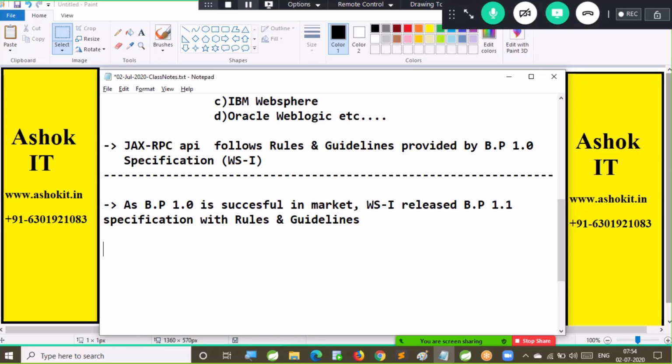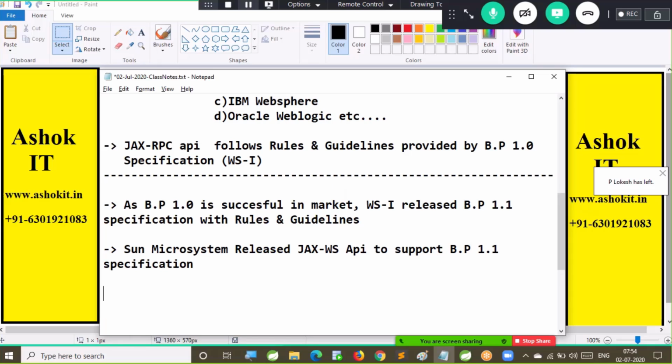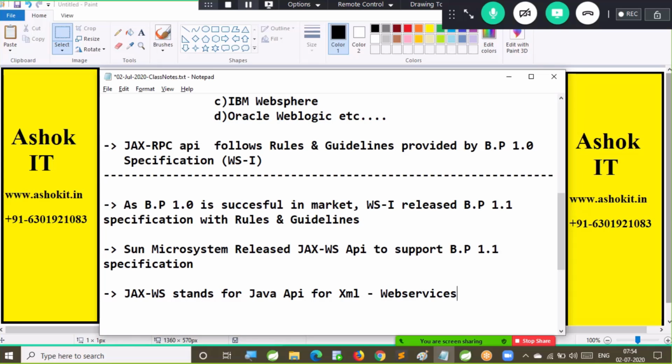Sun Microsystem released JAX WS API to support the BP 1.1 specification. Now, JAX WS stands for Java API for XML web services.